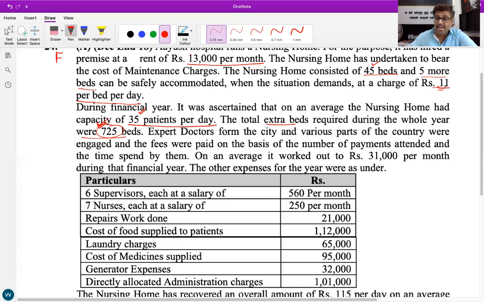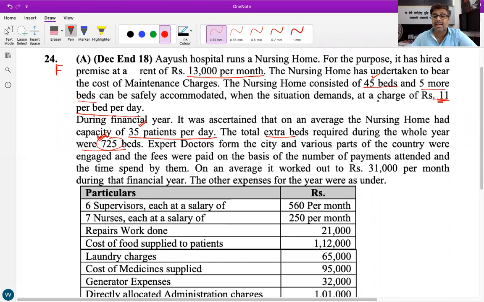725 into 11 rupees. It is given that the extra beds are available at a charge of 11 rupees per bed per day. So what will be the hire charges of extra beds? 725 into 11. All of you mark that as variable cost. Is everyone clear with that? Any doubts in it?